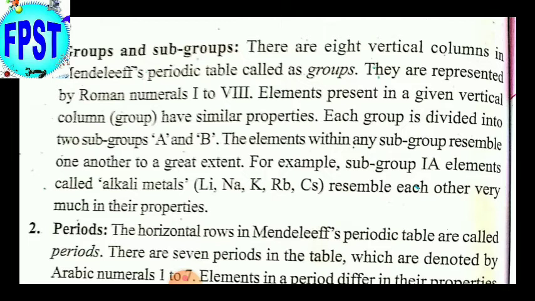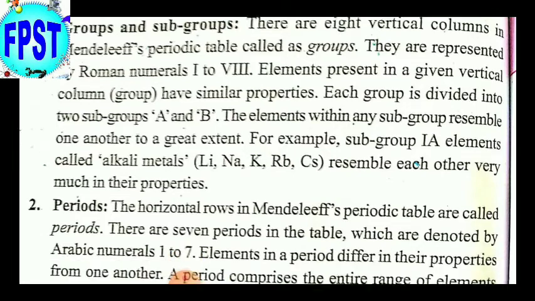For example, subgroup 1A elements are called alkali metals. In the subgroup 1A, there are lithium, potassium, sodium, rubidium, cesium. They have similar properties. In this manner, in each subgroup, the elements have similar properties.